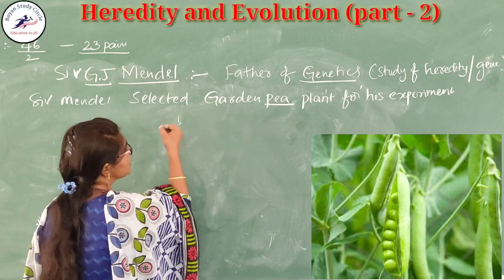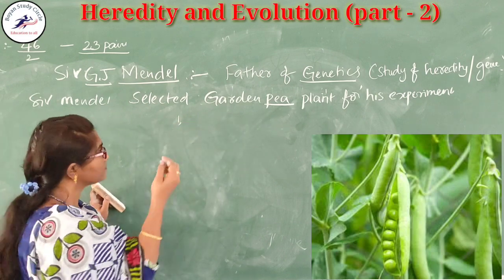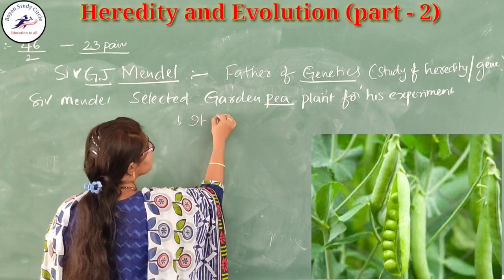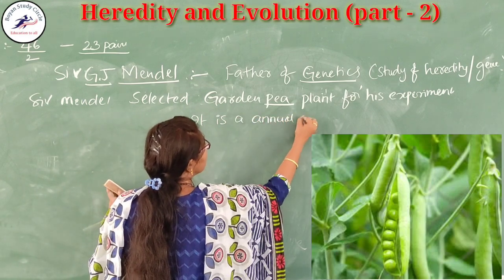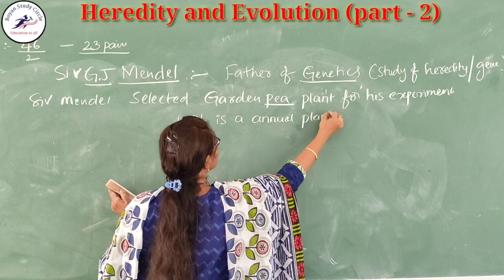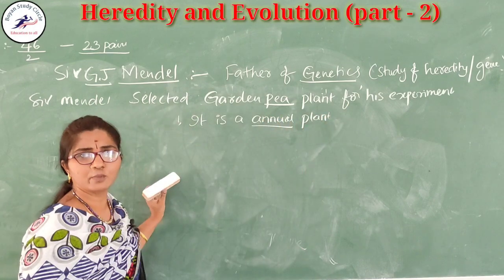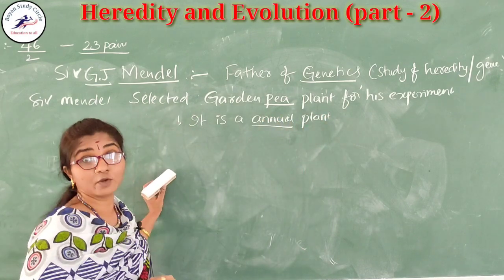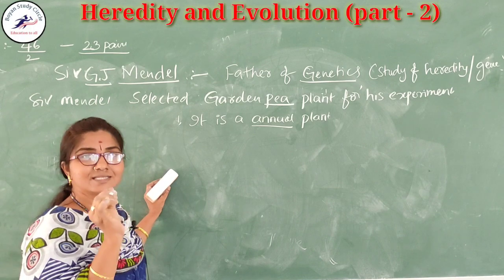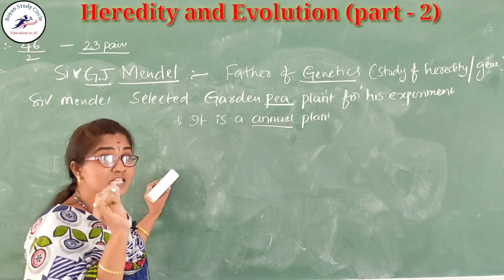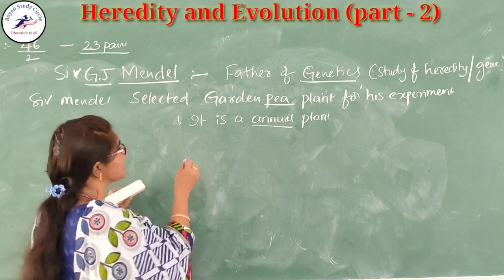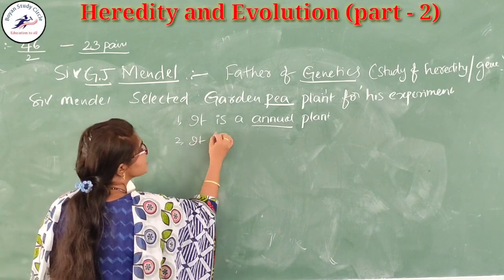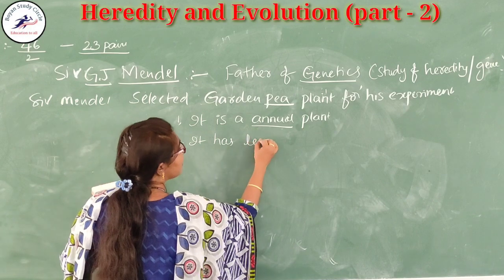What are they? The first one is, it is an annual plant. What is the reason behind it? Many plants are also annual plants. Why did he select the annual plant? Because the lifespan of Pisum sativum is very short.